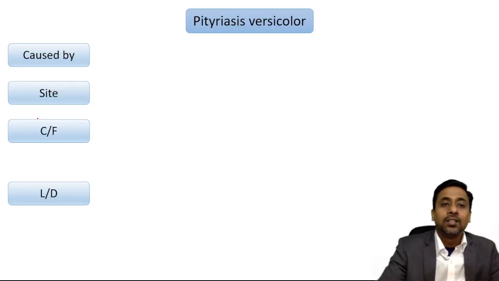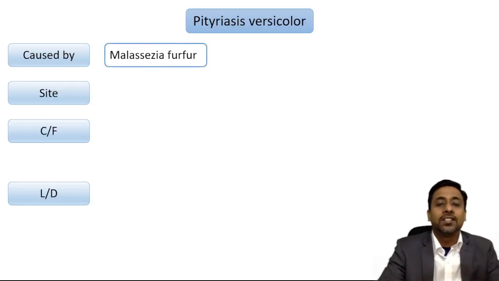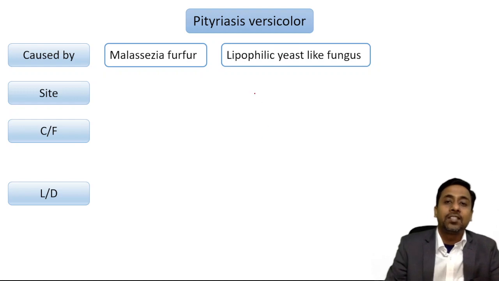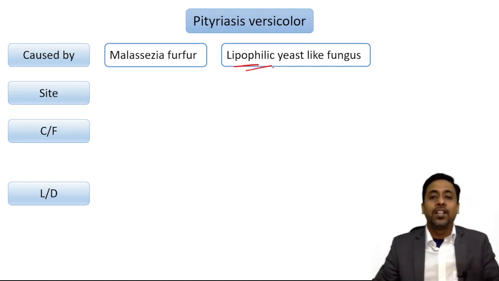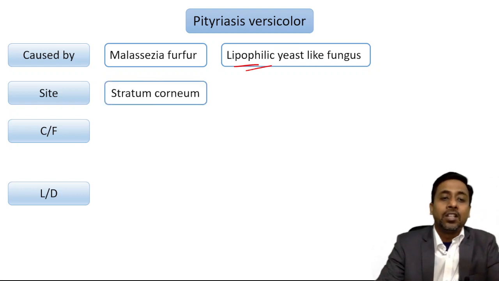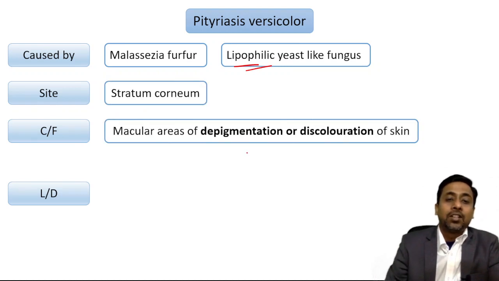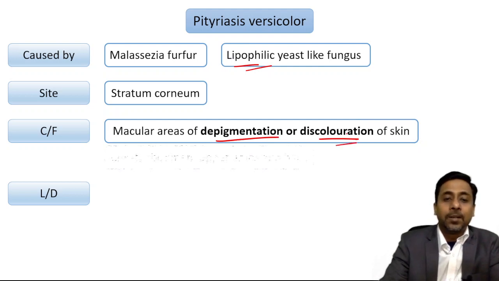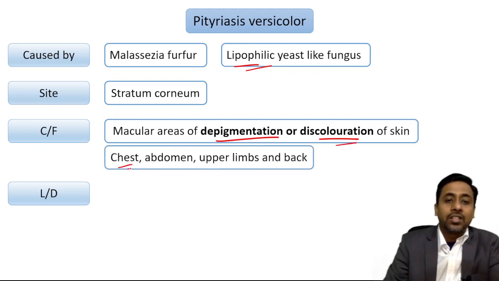Pityriasis versicolor is caused by Malassezia furfur, which is a lipophilic yeast-like fungus, and the site which is commonly affected is stratum corneum. The clinical feature is macular area of depigmentation or discoloration of skin, which commonly affects chest, abdomen, upper limb and back.